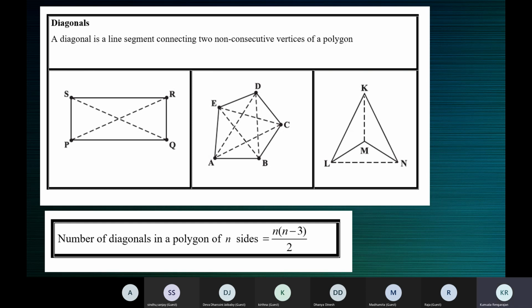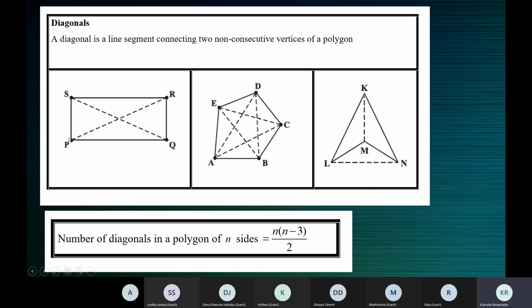Children, I'm asking you, what do you call the line segment that connects two consecutive vertices of a polygon? There was somebody who said sides, adjacent sides. Who was that? Danya, ma'am. Okay, yeah. So it's a side. Let's understand that.